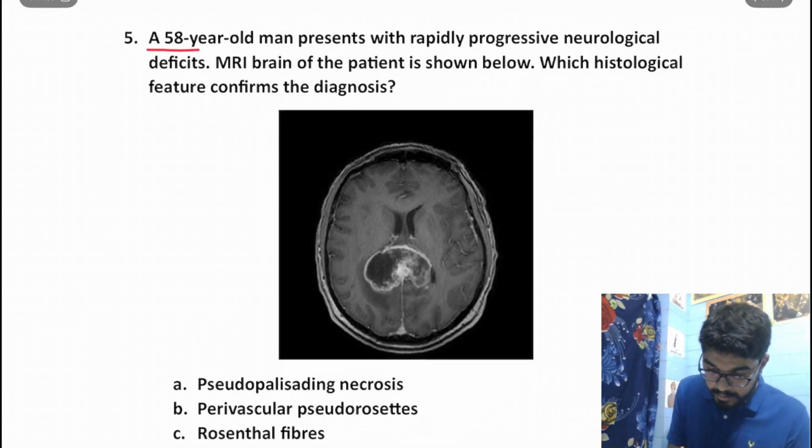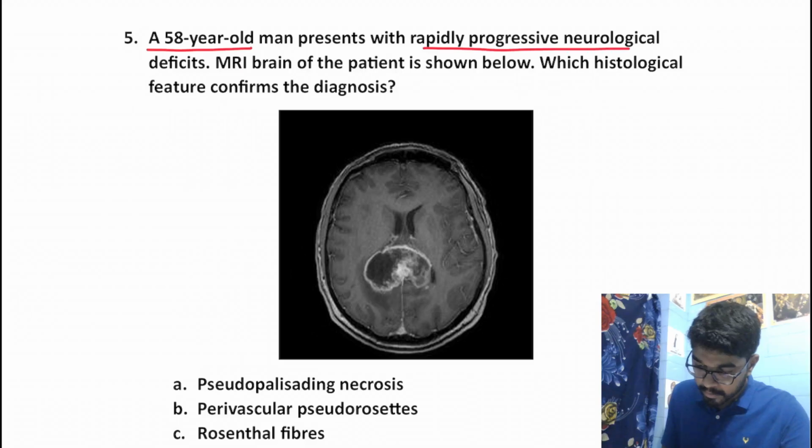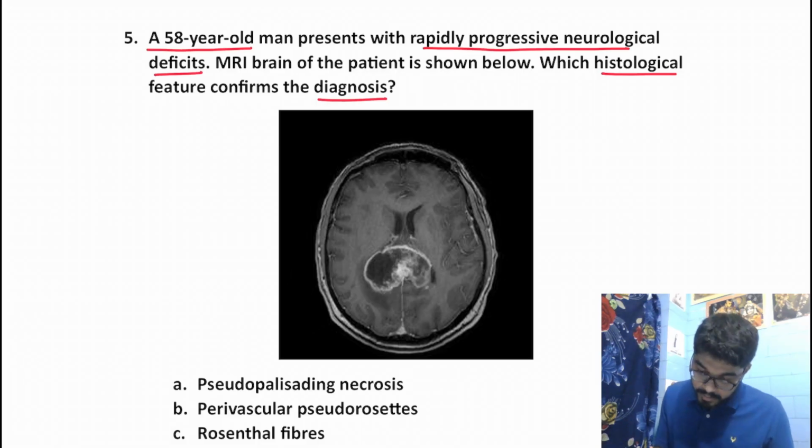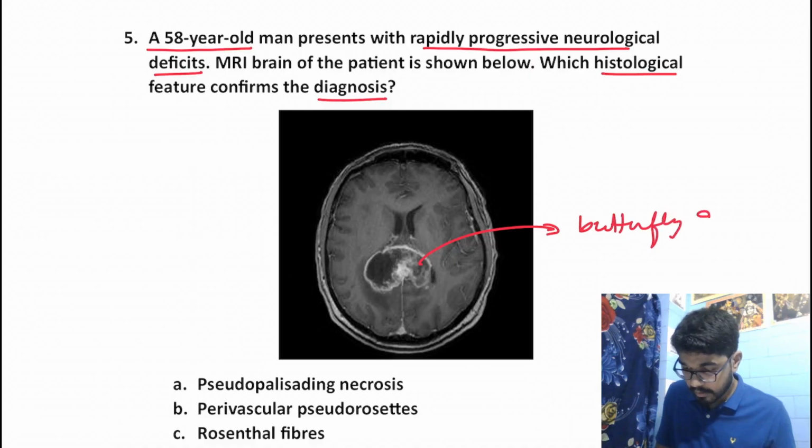A 58-year-old man presents with rapidly progressive neurological deficits. MRI brain is shown below. Which histological feature confirms the diagnosis? So this MRI brain shows us a butterfly glioma. This shows us the butterfly glioma.